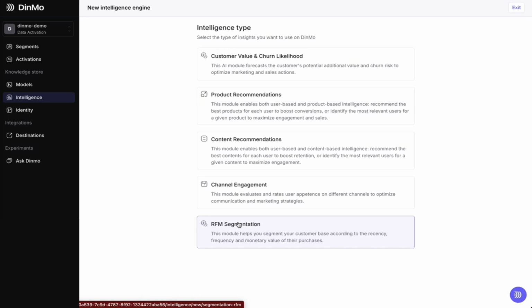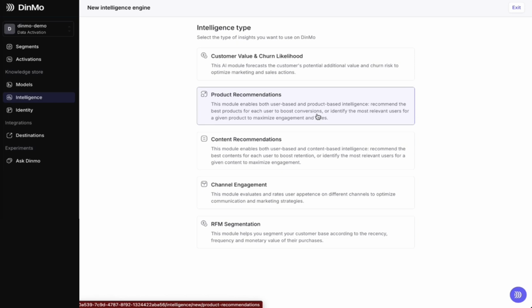In any case, we'll have 2 phases of using this intelligence module. One phase is really related to training, where I input the data my model will train on. And a prediction phase, where I tell DinMo precisely what I want. Typically, if I take the product recommendation example, I'll have a training phase. What transactions am I training on? Do I take into account engagement events like product viewed, product added to wish list, etc.? And so, that's really training. Then I can make a prediction. I can have several predictions made during the same training session.